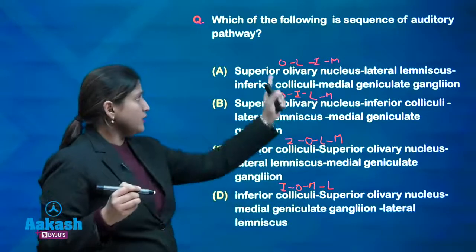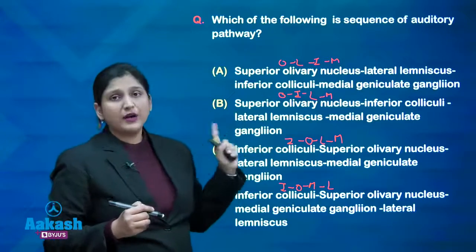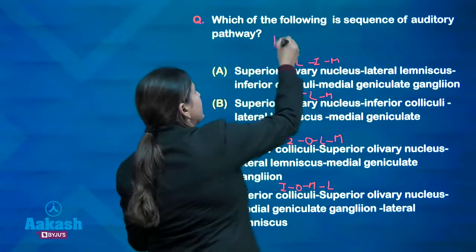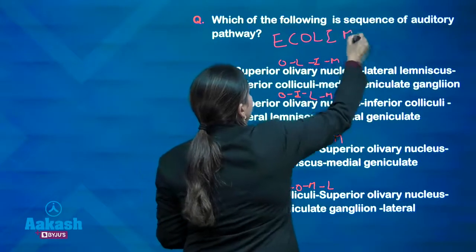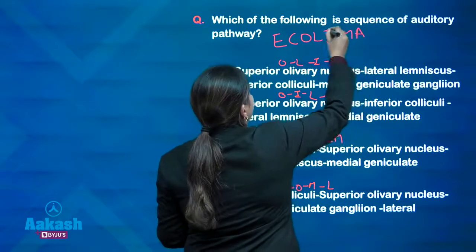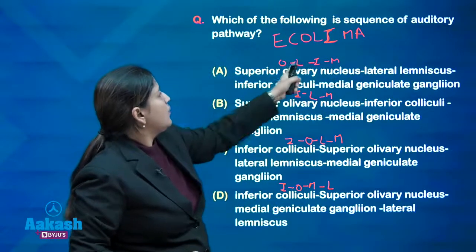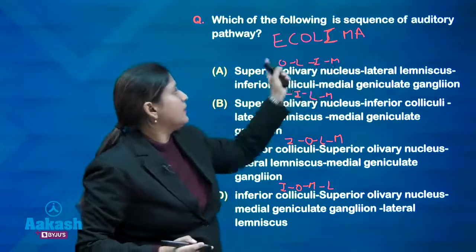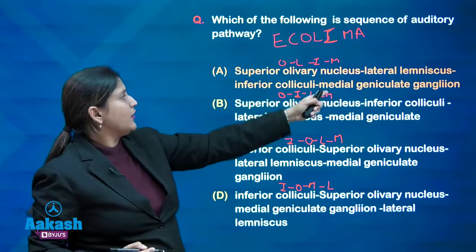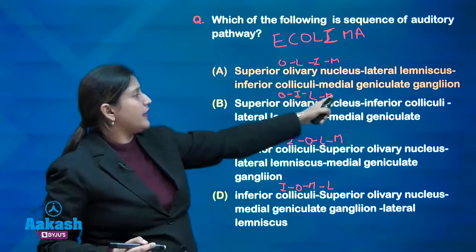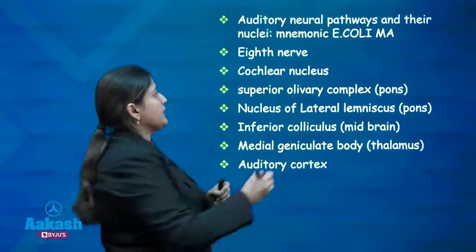So, you write down all these options like this and then you remember that the auditory pathway is remembered by the mnemonic E. COLI MA. So, which of the following matches this? This is O-L-I-M, E. coli ma, and the answer is superior olivary nucleus going to the lateral lemniscus, going to the inferior colliculi and the medial geniculate ganglion. The mnemonic is E. coli ma.